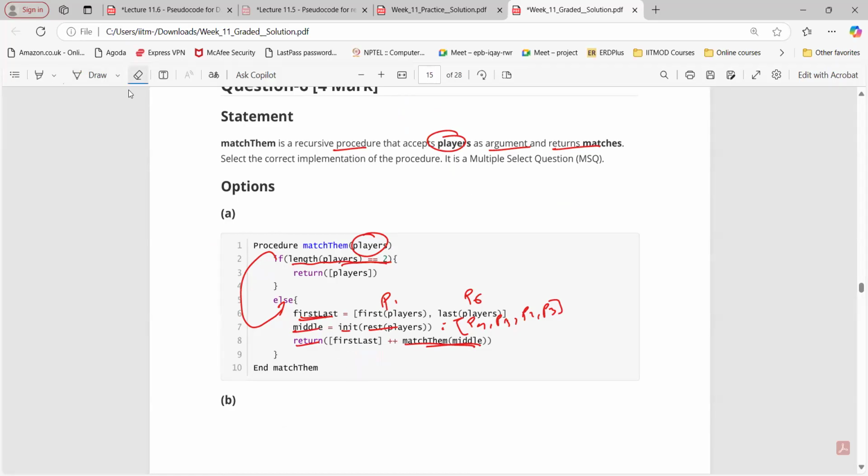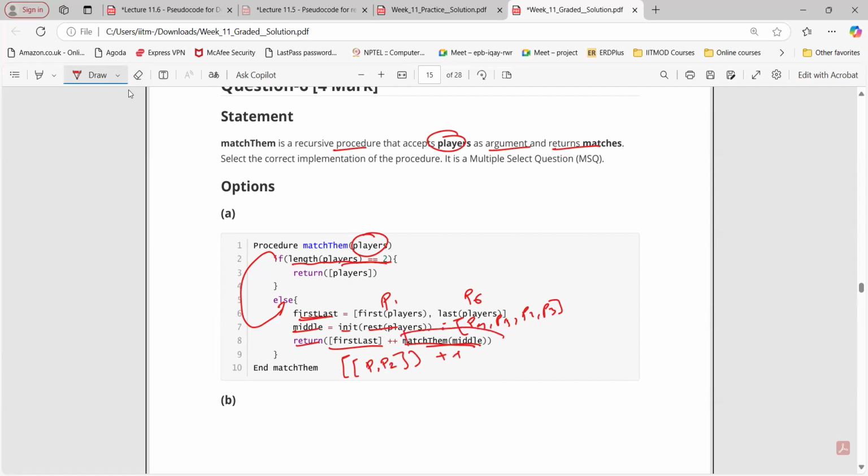So this entire thing, right? P1, comma P6, and that also enclosed within a list. Yes, so it will be a list of lists. If this is a list of lists like this, then what is the output of this? Again, match name middle. We have 4, 5, 2, 3. Again, first and last player: P4 and P3. Again, it will be 5 and this 2. So again, we are calling this one.